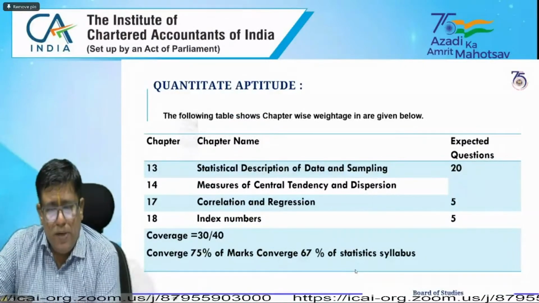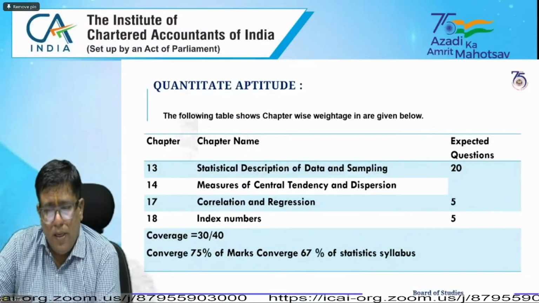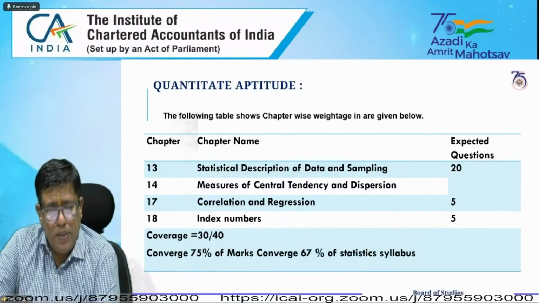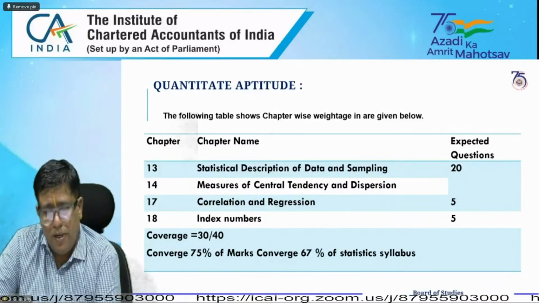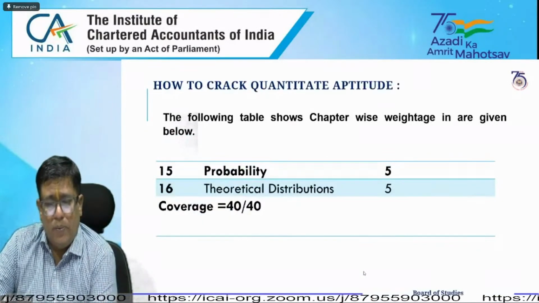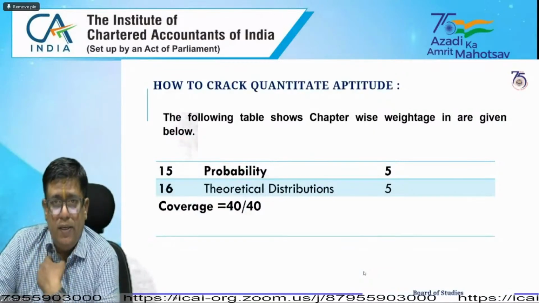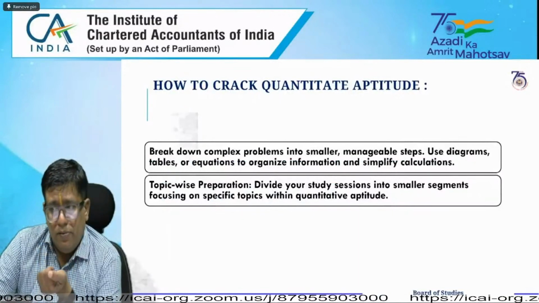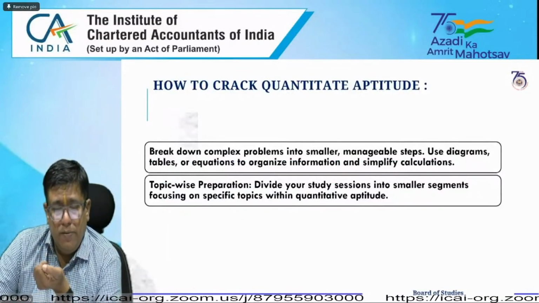Statistical description of data, sampling and measures of central tendency, measures of dispersion, 20 marks. Correlation and regression, 5 marks. Index numbers, 5 marks, probability, 5 marks, theoretical distributions, 5 marks. And finally, index numbers are also very important.